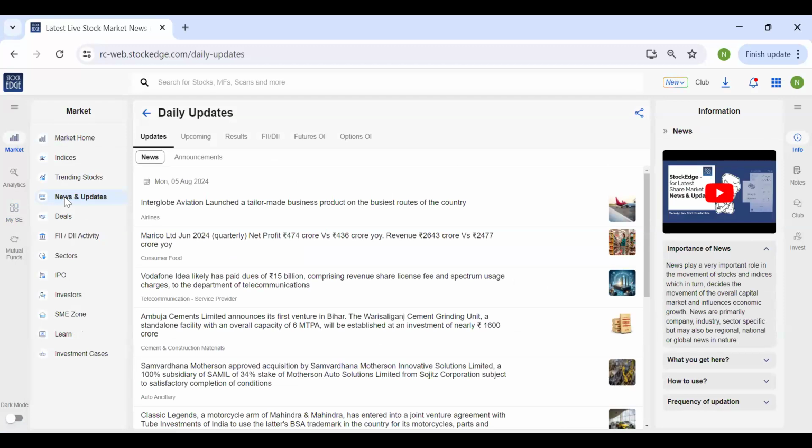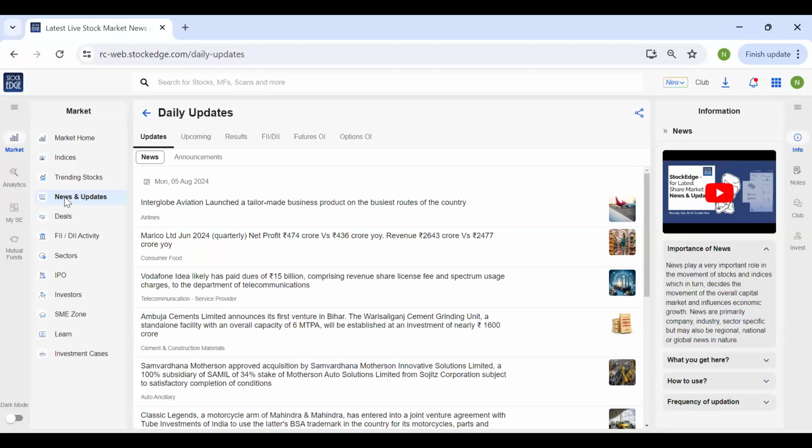Okay, so the first part is the news and updates. As we all know, news is very important because whatever movement is happening in the market, it is important that we stay updated with the news so that we are aware why the markets are moving in that particular direction. So today, if you realize that the markets had given a very sharp down move, they were trading very weak, and if you had followed the news, you would have been aware that because of weaker economic data in US, the Israel-Iran war might be escalating, and because of the rise in interest rates by the Bank of Japan, these were the global factors which led to a sharp sell-off in our Indian markets as well. So this is why news is very important.